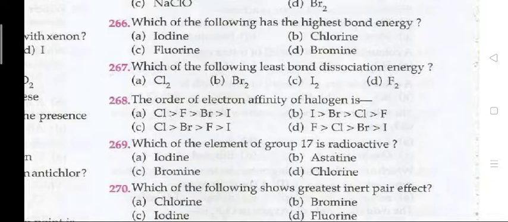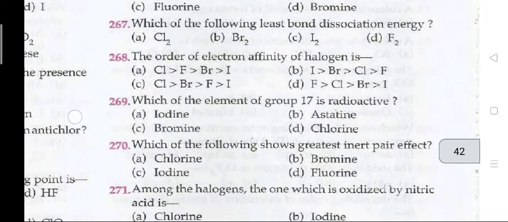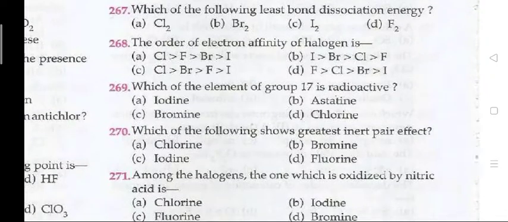Next, which of the following has the least bond dissociation energy? C, that is I2. Next, 268, the order of electron affinity of halogen is A, chlorine greater than fluorine greater than Br greater than I.